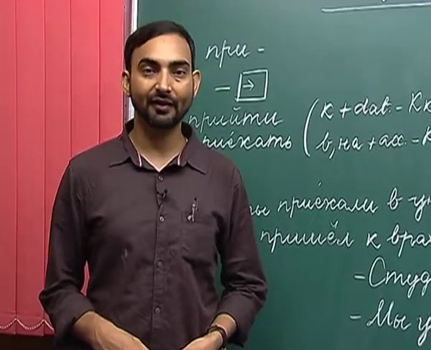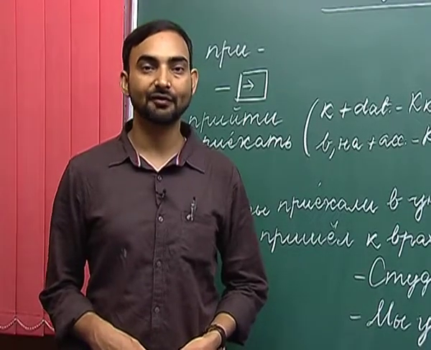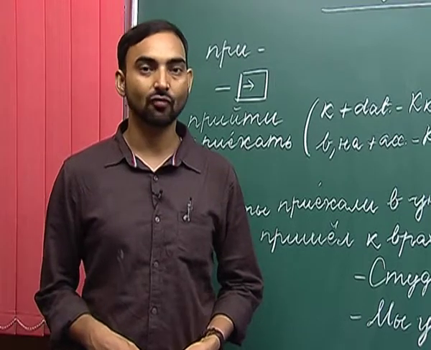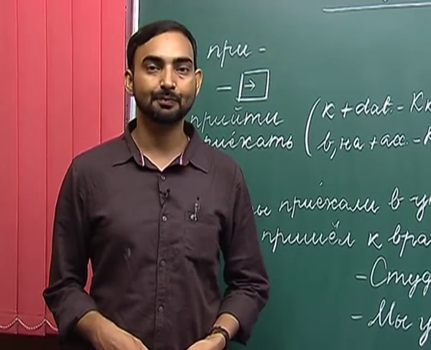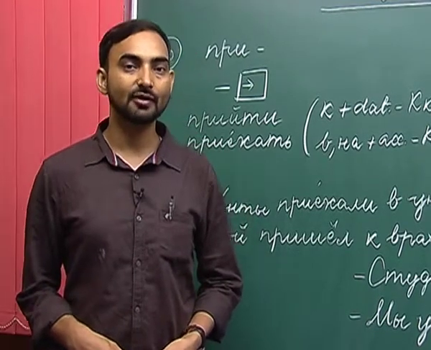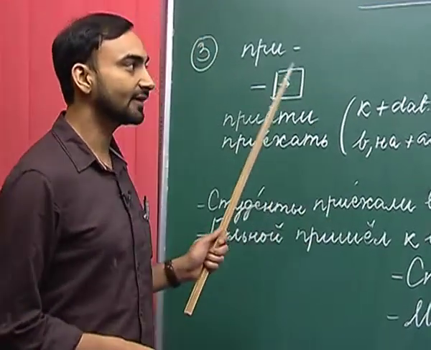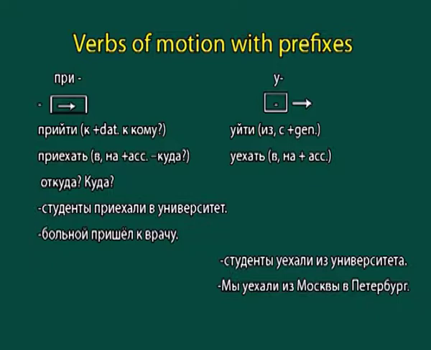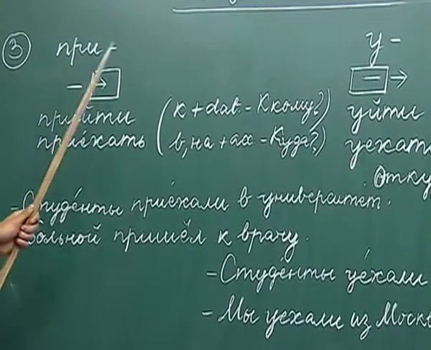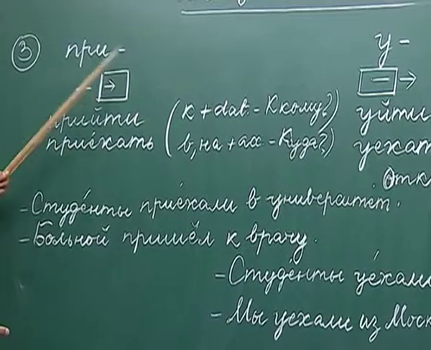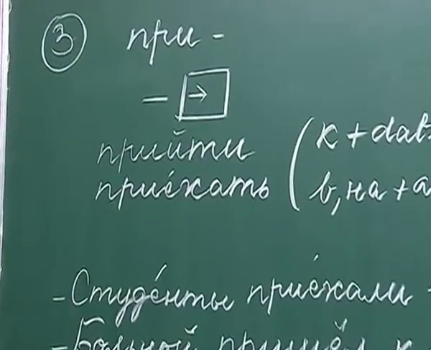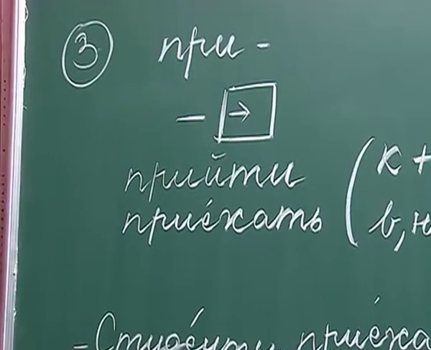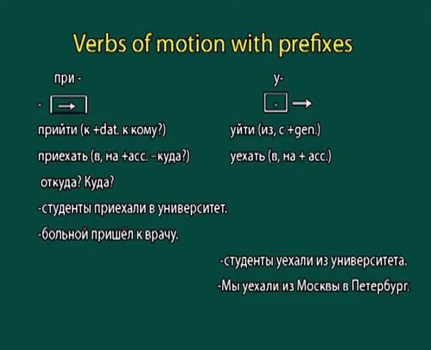The next pair of prefixes that we are going to discuss is the prefixes pre and u. What happens when we add the prefix pre and u to the verbs of motion? Let us first discuss the meaning that it conveys. You can see the diagrams here and here, and if you look at the diagrams closely, you will find that the diagrams are similar to the diagrams that we have drawn for the prefixes v and v. Then what is the difference between pre and v and u and v?